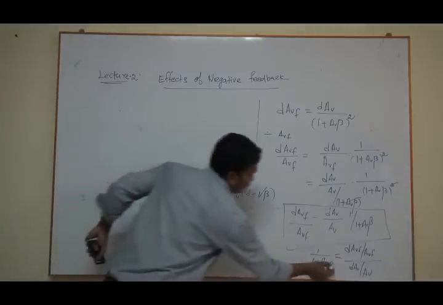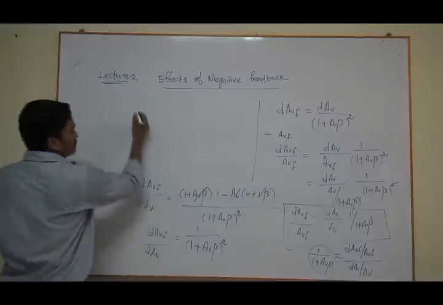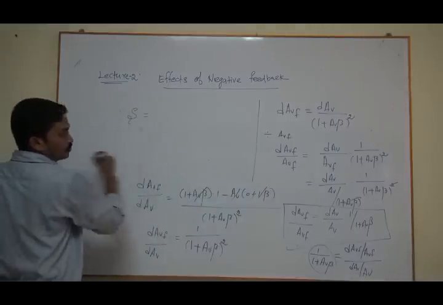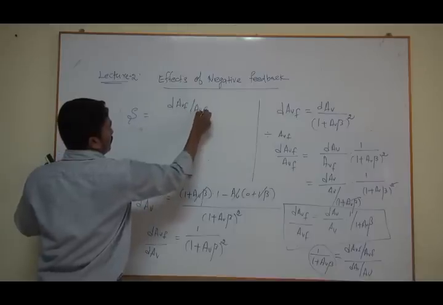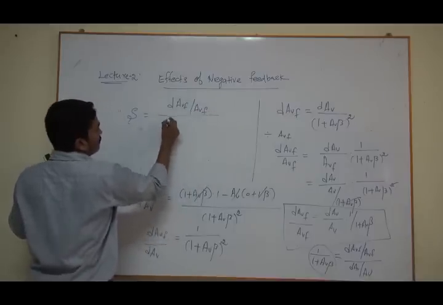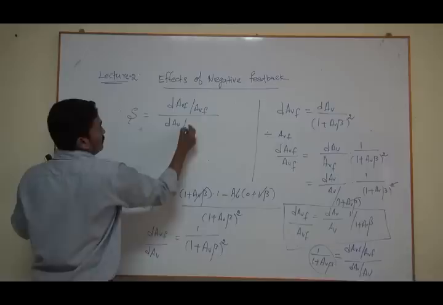Instead of this, we replace the term S equal to dAVF by AVF divided by dAV by AV.